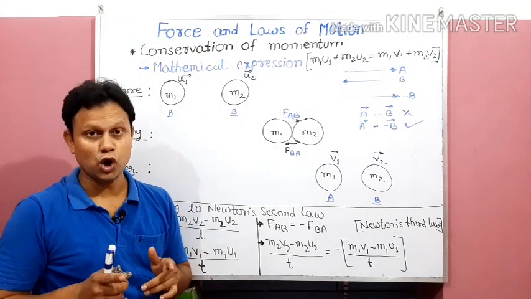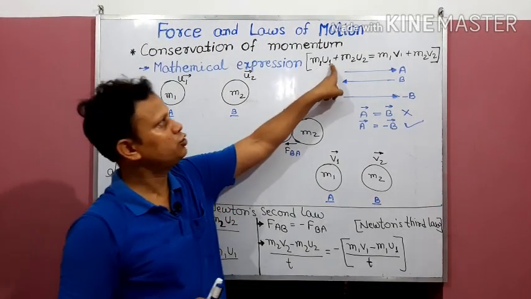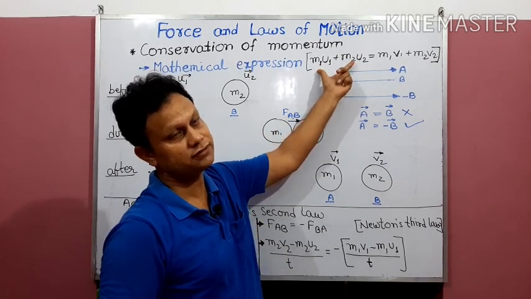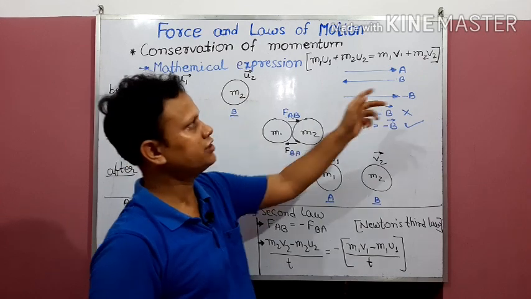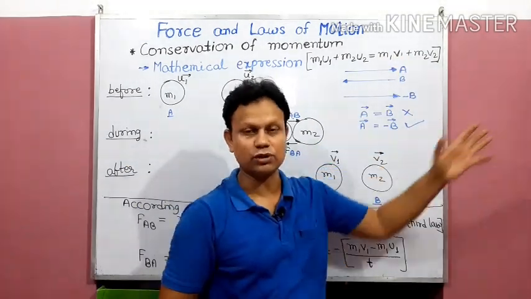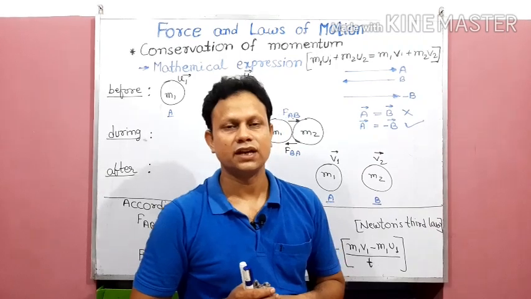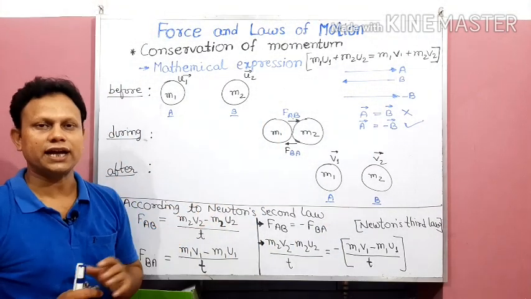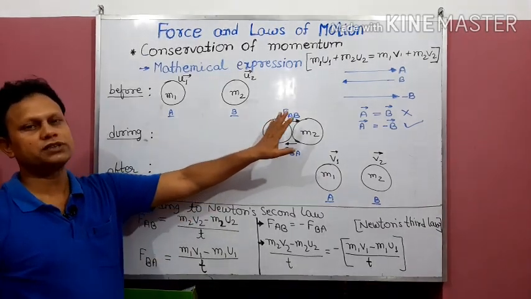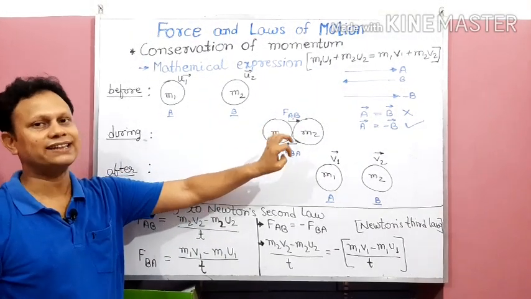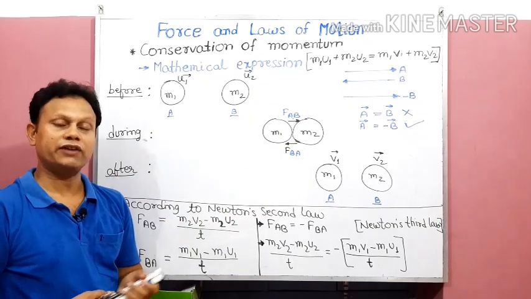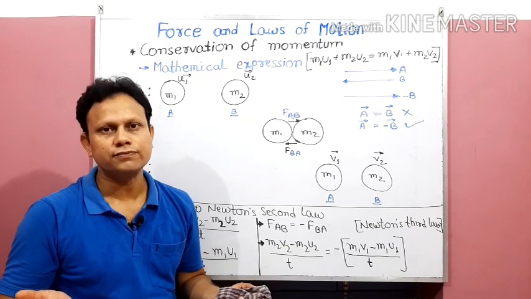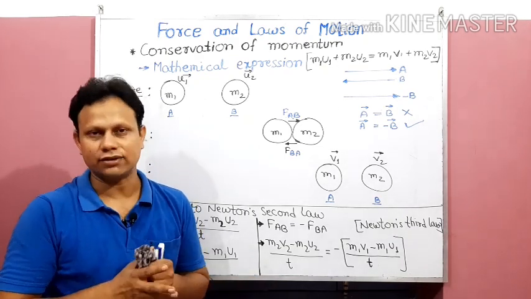Now we have to show what? That M1U1 plus M2U2, the sum of momenta of these two objects before collision, is always equal to the sum of momenta after collision. That is our target. Starting with this situation, one by one I am going to measure the value of action and then reaction. Whenever you have to measure the magnitude of force, Newton's second law is very helpful, so we are going to use that.